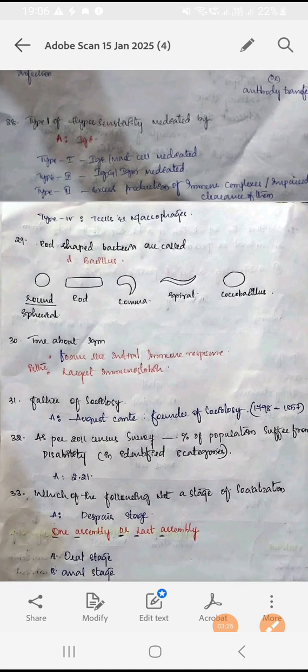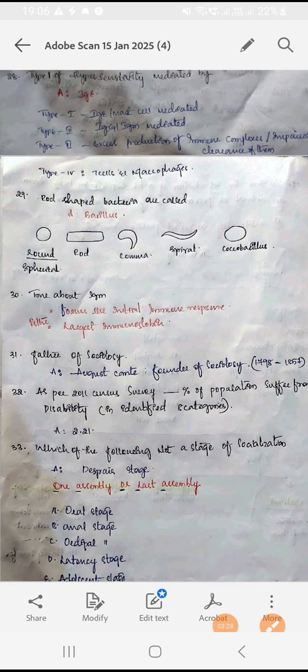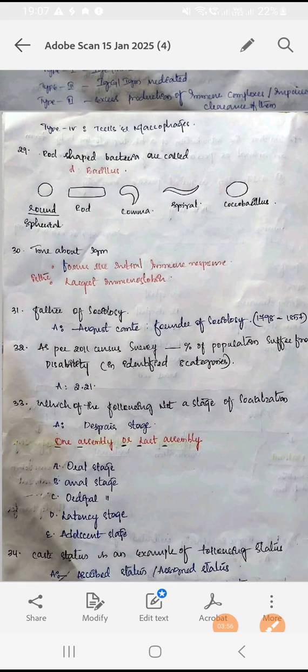The next question: rod shape bacteria are called bacillus. And round shape bacteria we call coccus, right? And we know there are so many types of bacteria based on shape: comma shape bacteria, spiral shape bacteria, and cocci. If the bacteria is both spherical as well as rod shape, then we can call it coccobacillus.